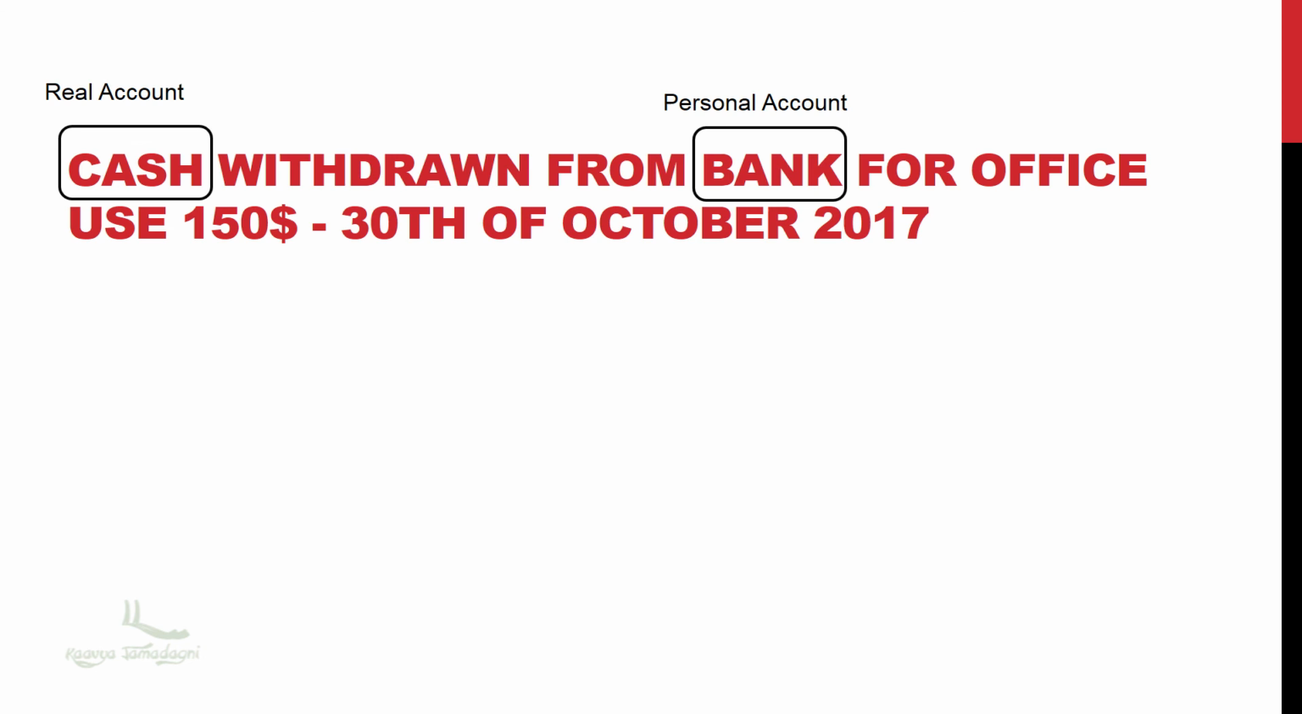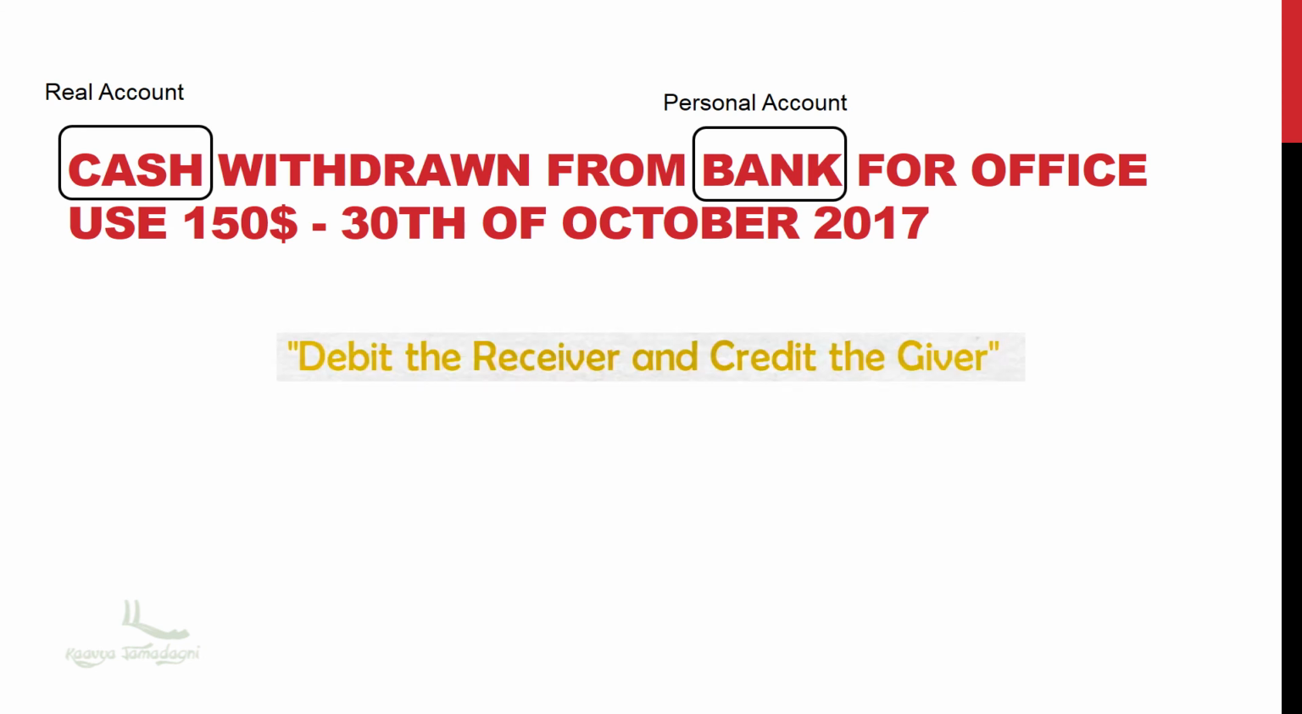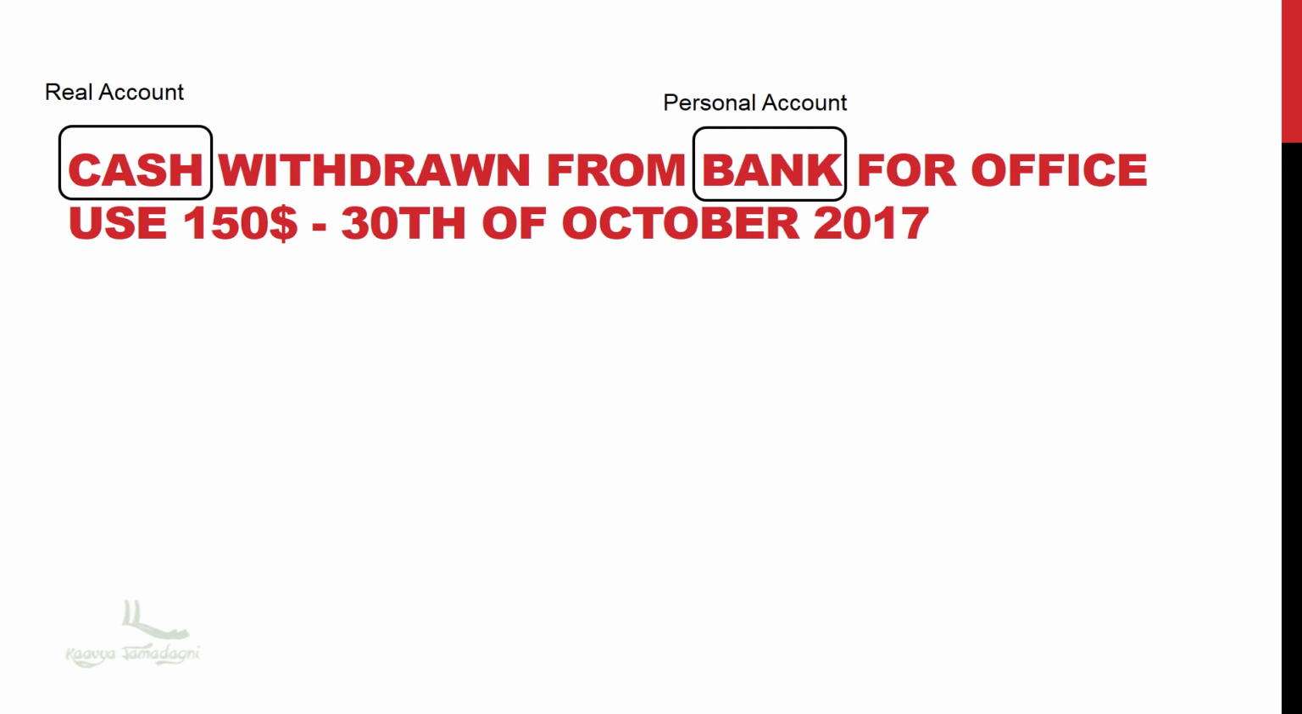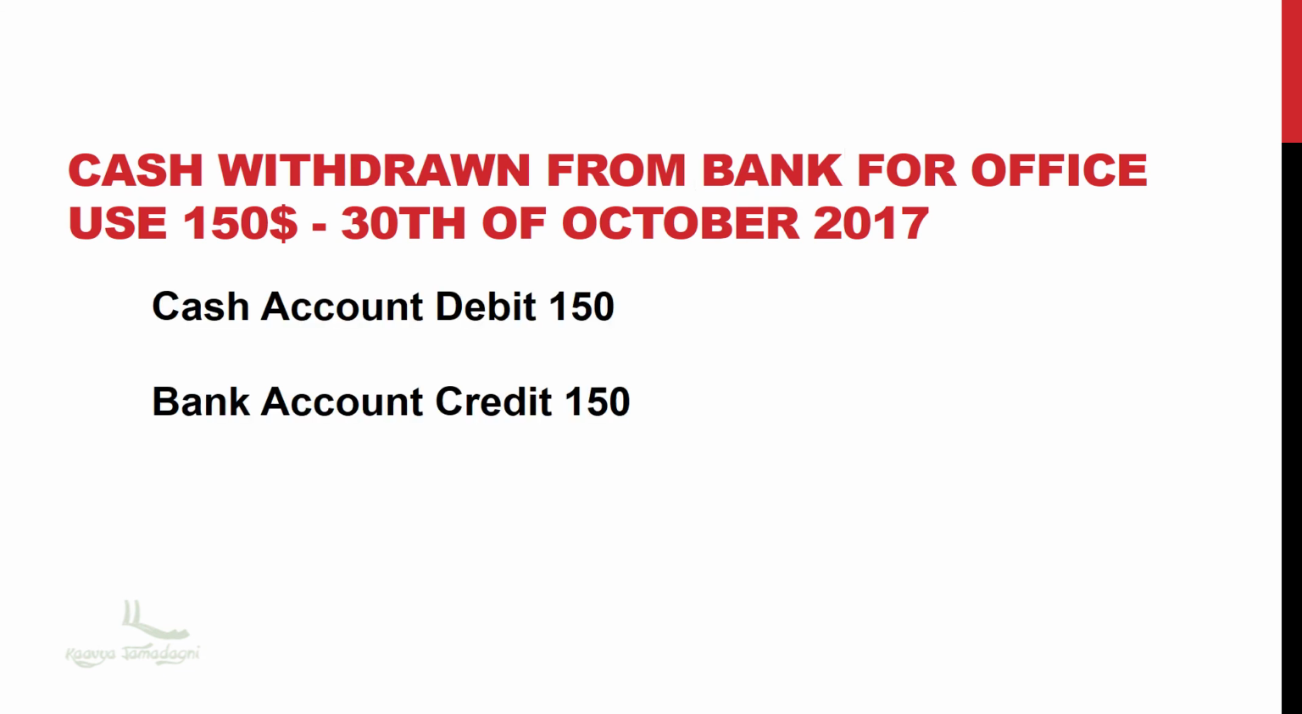Bank is a personal account. And what is the golden rule for the personal account? It is debit the receiver and credit the giver. Here, bank is the giver, so bank account will be credited. And the final entry will be like this: cash account debit is $150 and bank account credit is $150. I hope you now have a clear idea of how double entries are made in accounting for each business transaction. In the next video, let us understand how general ledger entries are made using these journal entries.